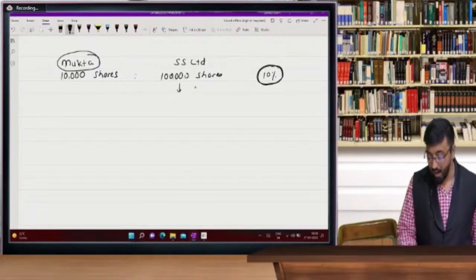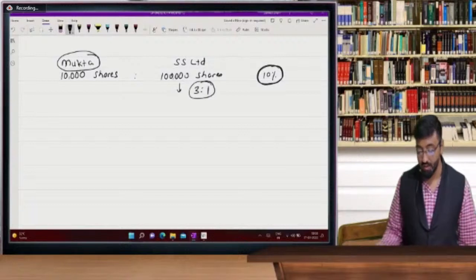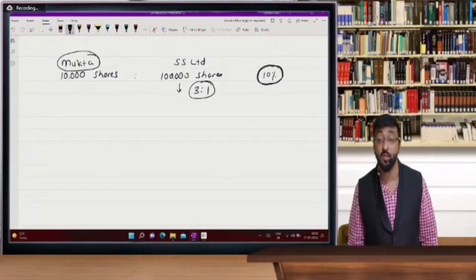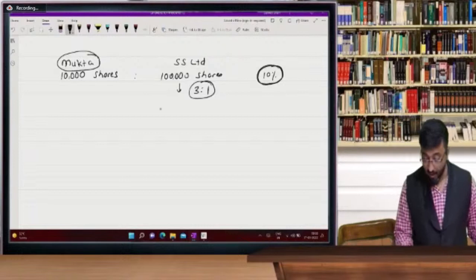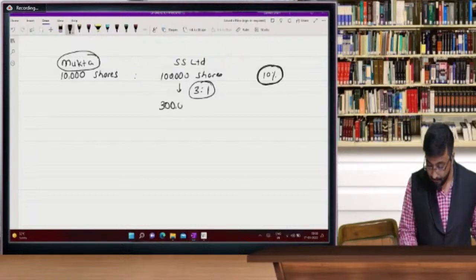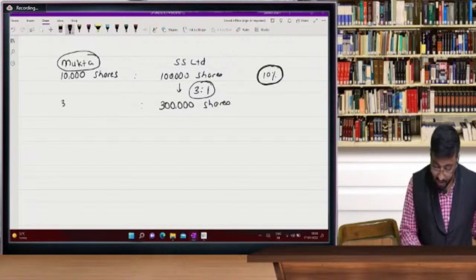Assume I have given bonus 3 shares, 3:1, 3 shares for 1 share. So I am giving bonus of 3 shares. Beta, बहुत तरक्की कर ली. How many shares I am giving bonus? 3 lakh shares I am giving bonus. So how many shares Mukta will get? 30,000 shares.